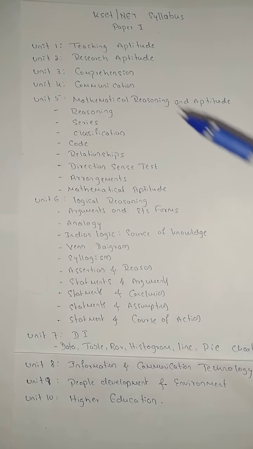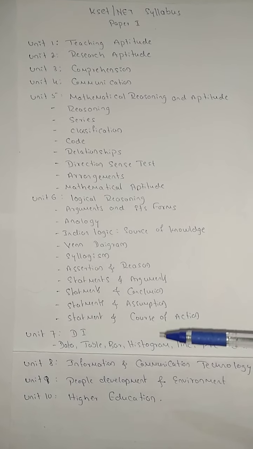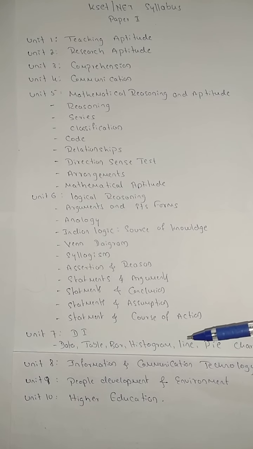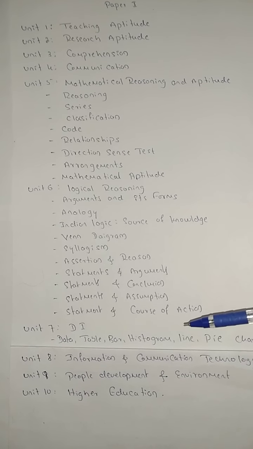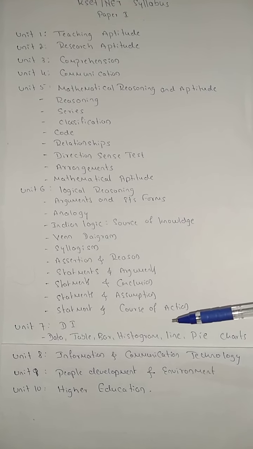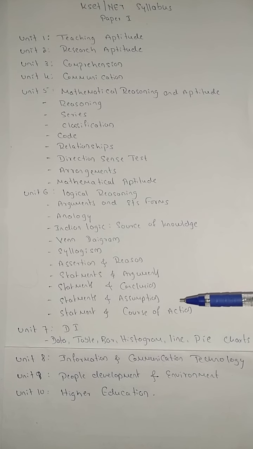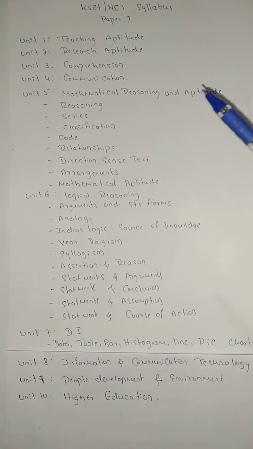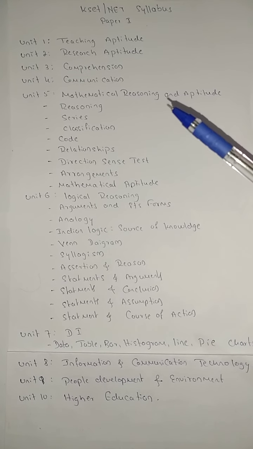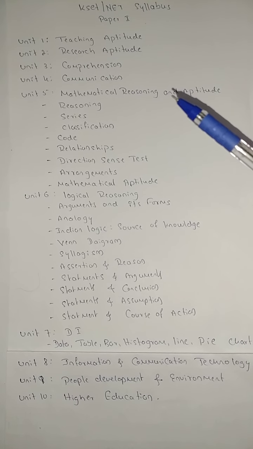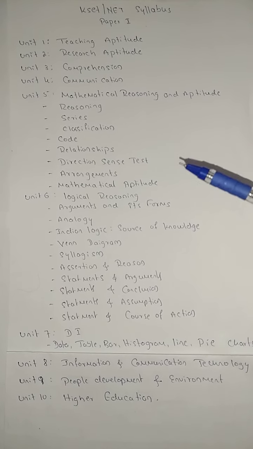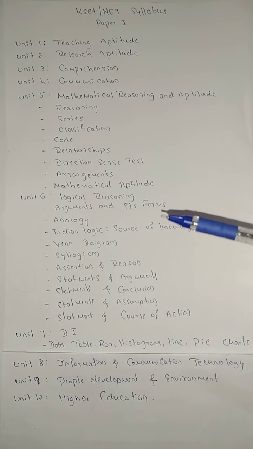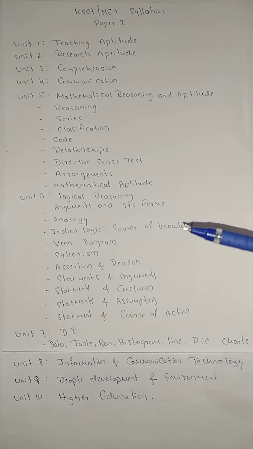So in short, all the 10 units come under paper 1, which is the general paper and applicable to all the participants or all the students. So this is our paper 1 syllabus. We will try to solve the units one by one. First we will go with the first unit, that is teaching aptitude. So make sure that the syllabus is very clear to you guys.